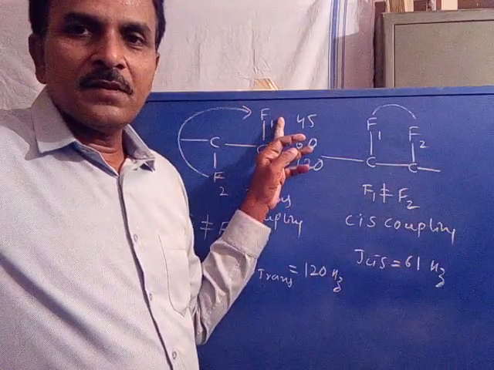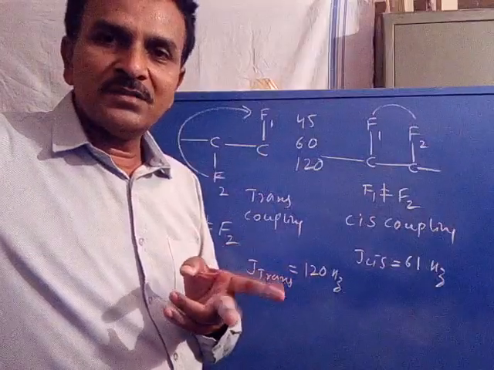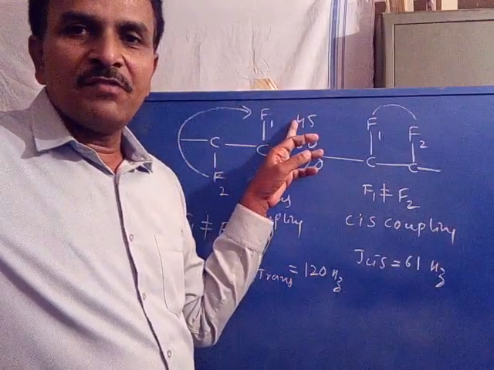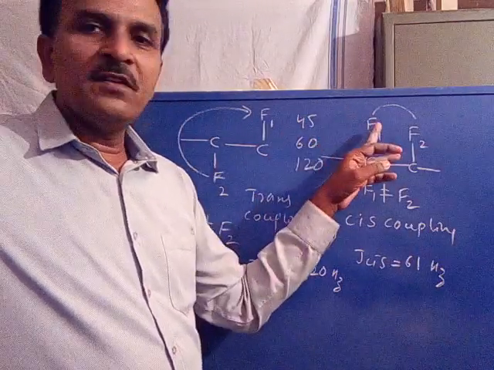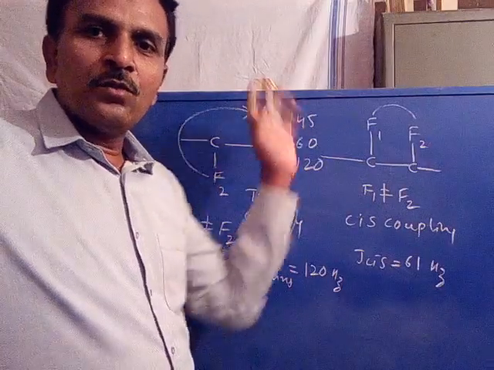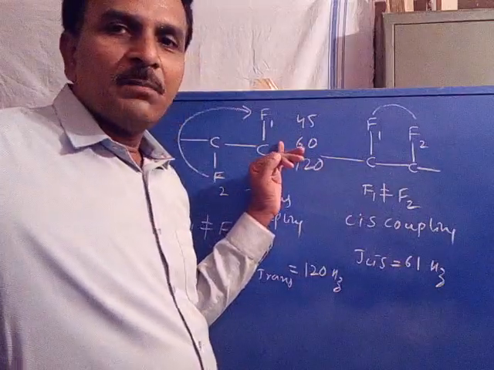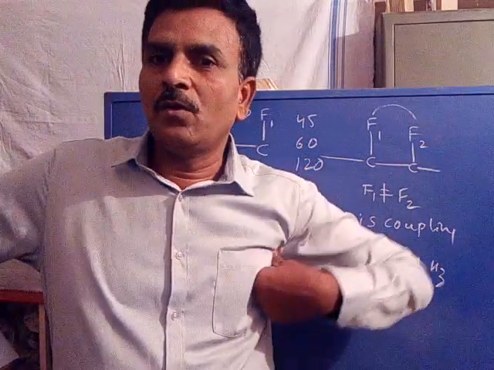Just now we have discussed the geminal coupling. If two fluorines coupled with each other are separated by two bonds, it is called geminal coupling. The coupling constant will be nearly 45. Coming to the vicinal coupling, if the two fluorines are coupled at opposite sides, it is called trans. If the two fluorines are coupled at the same side, it is called cis coupling constant. The cis coupling constant is nearly 60, whereas the trans coupling constant is nearly 120.